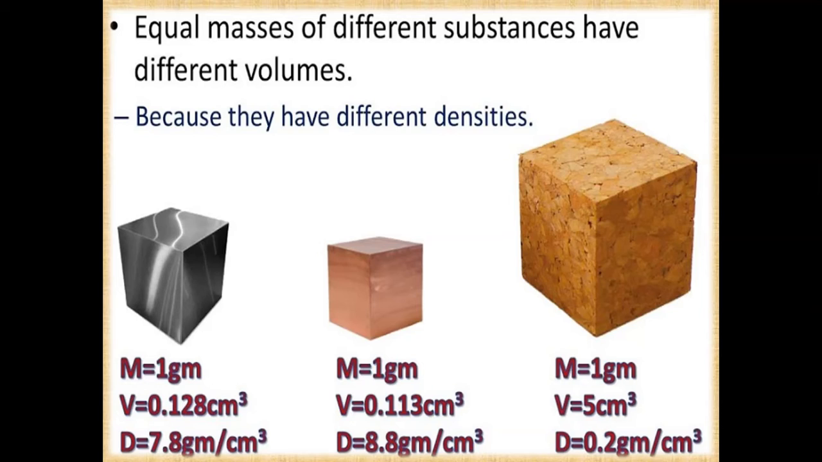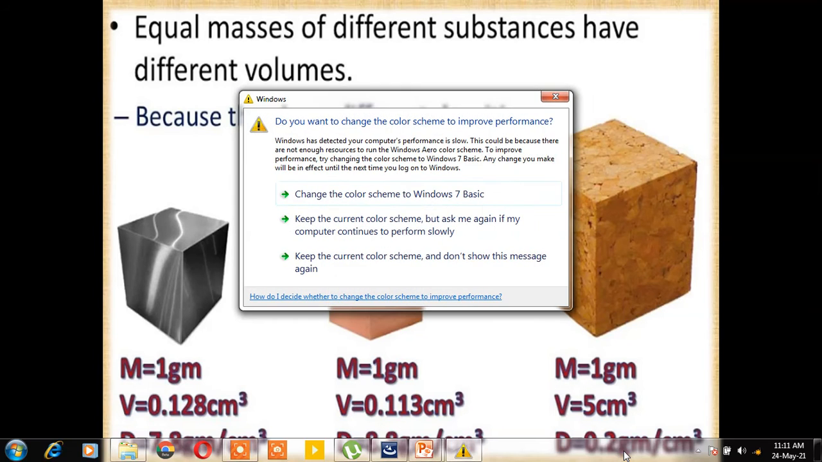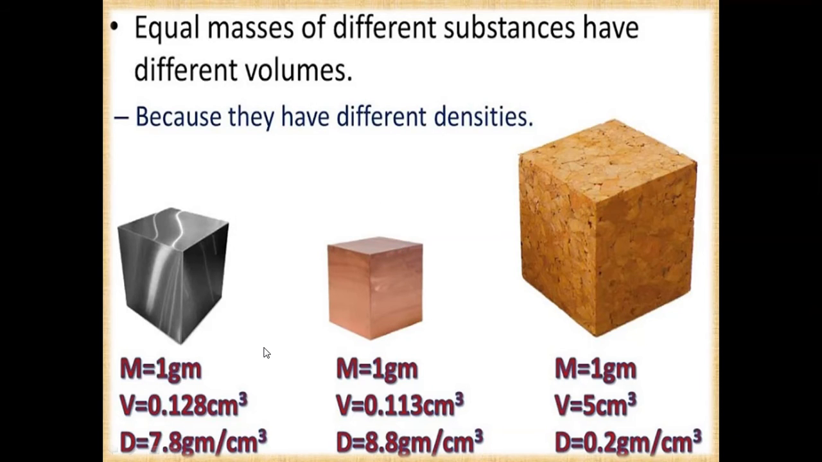Okay, so here is an example. It is a piece of metal, suppose, and here is one more substance whose density is 8.8 gram per centimeter cube, and here the density is 0.2 gram per centimeter cube. So if you compare the volumes, the density is decreasing from 8.8 to 0.2. What is actually happening? For the same mass, all three objects have the same mass, so